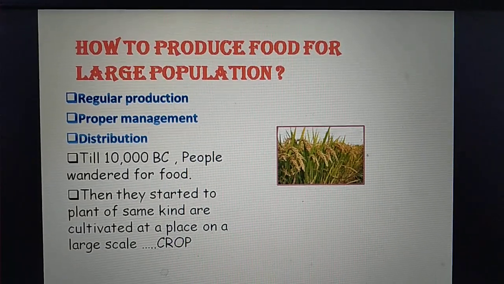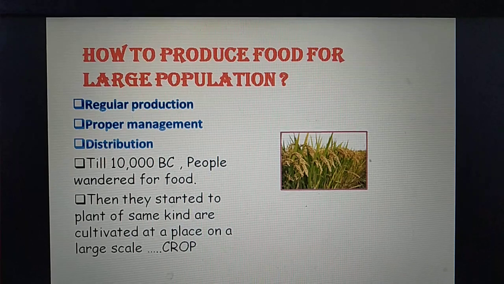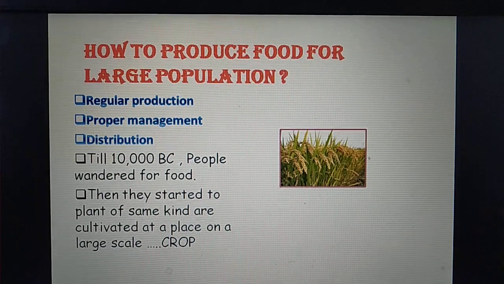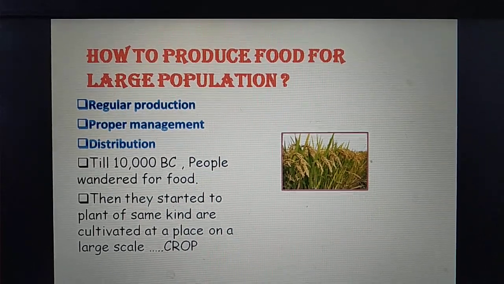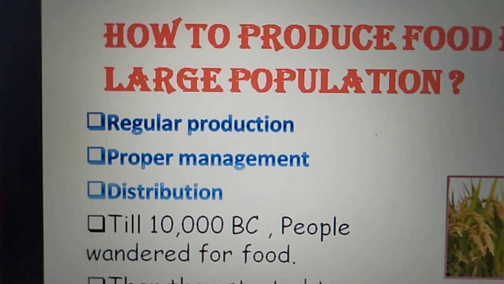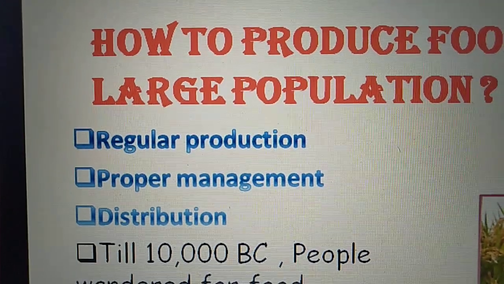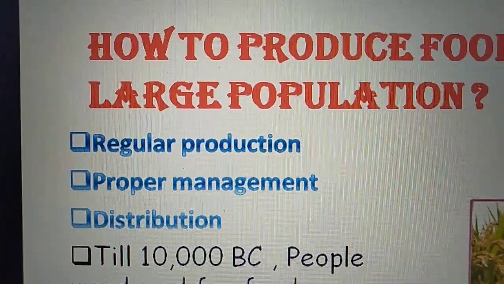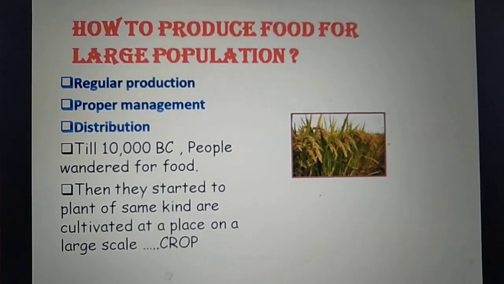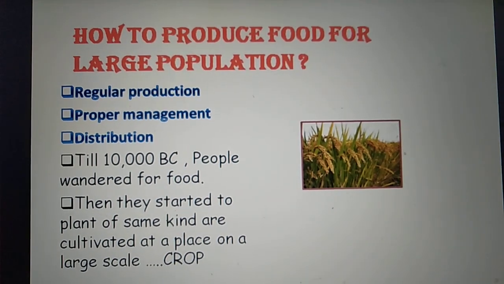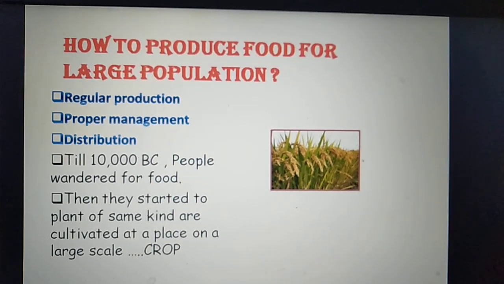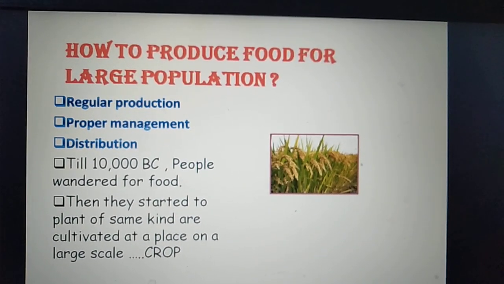How to produce food for a large population? There are three things that are very important. The first one is regular production. For example, if you are planting and harvesting wheat in one season, you must harvest pea or cotton in some other season. In between that time, you can have fruit seasons. So there should be regular production throughout the year. Some other plants have to be planted and harvested. That is the first thing.